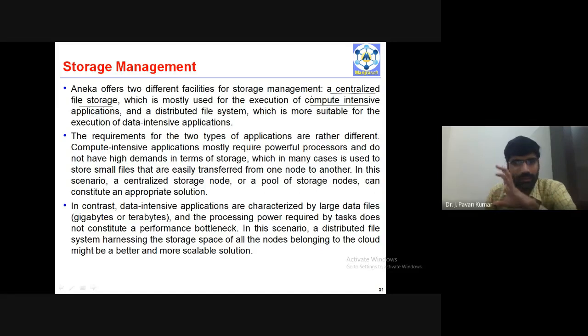The name itself indicates what is meant by compute intensive: there we require more computation. I'll give you one normal example. I'll give one number to you.